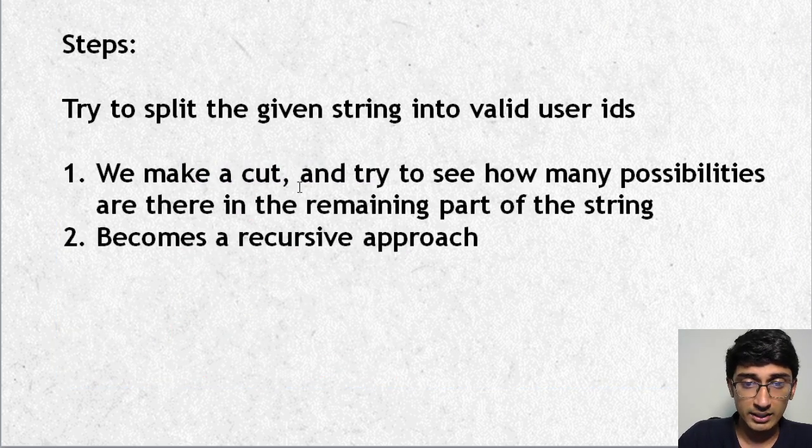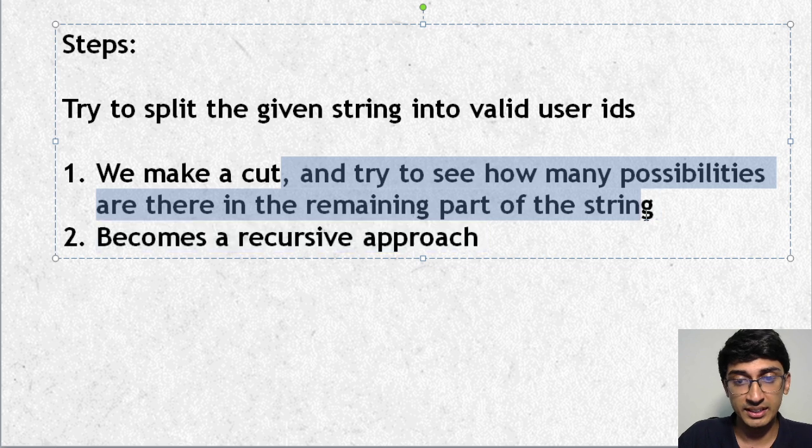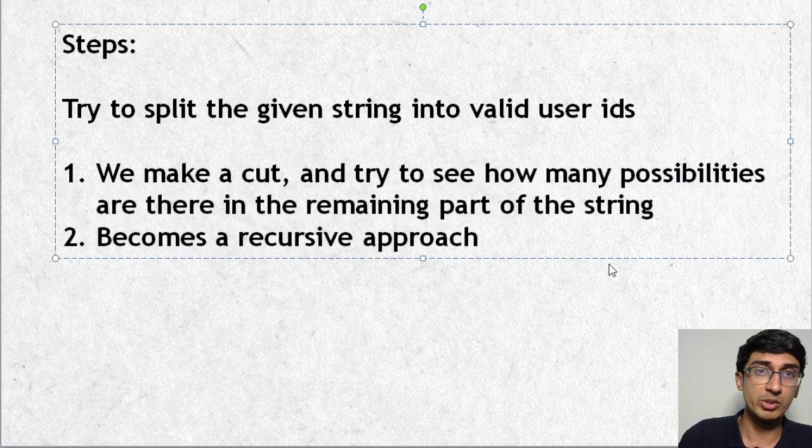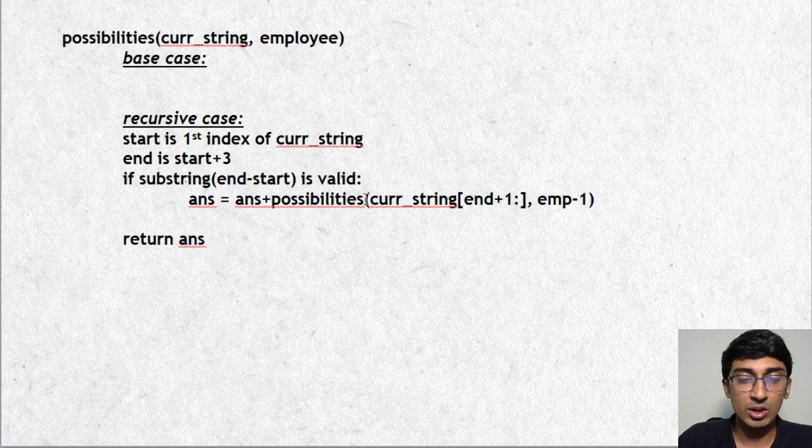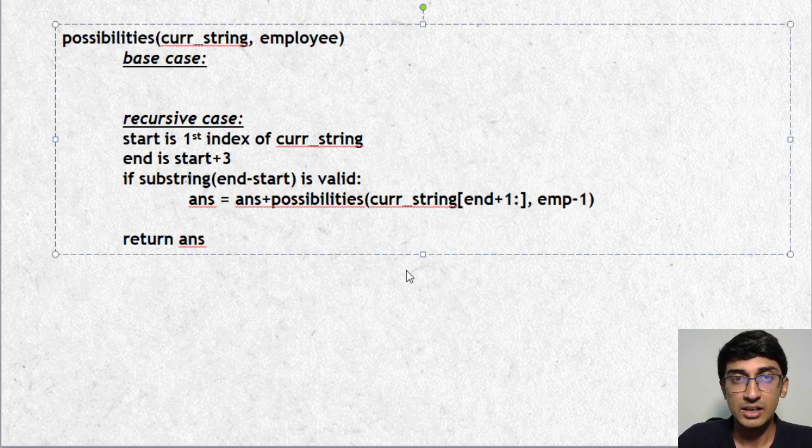We'll make a cut and try to see how many possibilities are there in the remaining part of the string. If there are many possibilities, then we'll use them. If there are no possibilities, then we say this cut is not a valid cut. So this becomes a recursive approach, and as you all know, in a recursive approach there are two things. One is the base case and one is the recursive case. Let's look at these two in detail right now and understand.